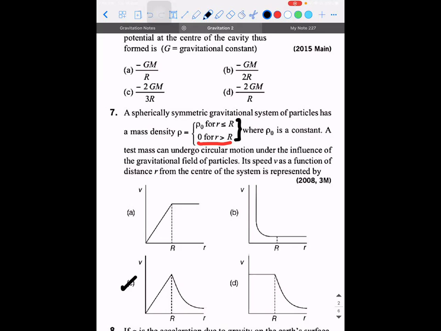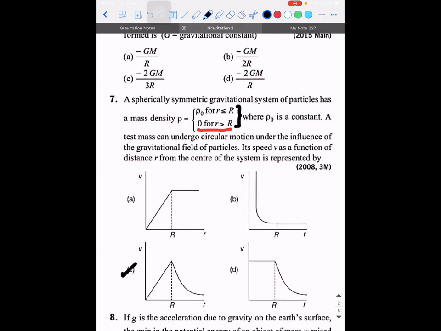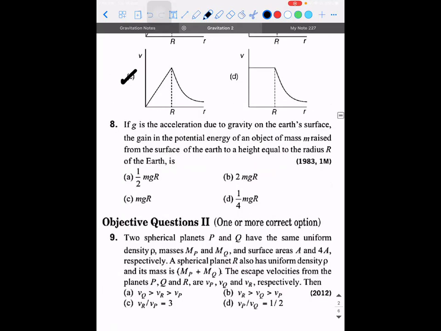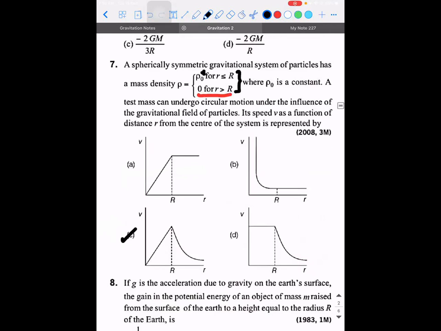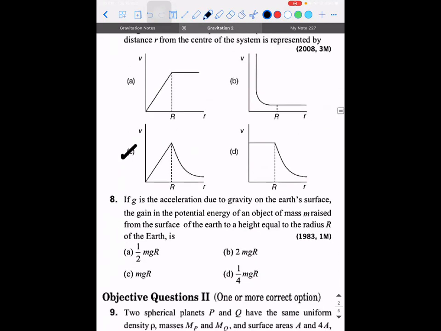Yes, sir. So next time onwards, be cautious about it. Suppose they had written it as rho naught into r. That's a small change they might make next time. At that time, you need to approach it according to that concept. That's it. Okay, so fortunately for this problem, we need not do any integration or differentiation.